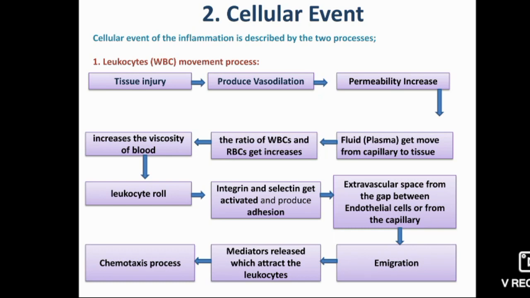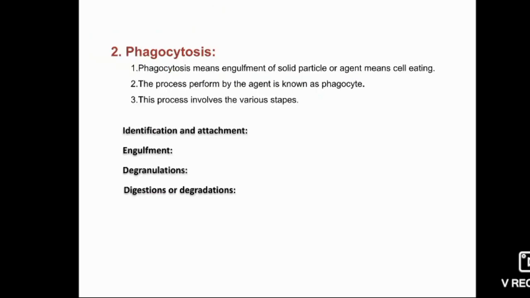The next part of the cellular event is phagocytosis. Phagocytosis means engulfment of a solid particle or agent, meaning cell eating. The process performed by the agent is known as phagocytosis. This process involves various steps. The first step is identification and attachment.